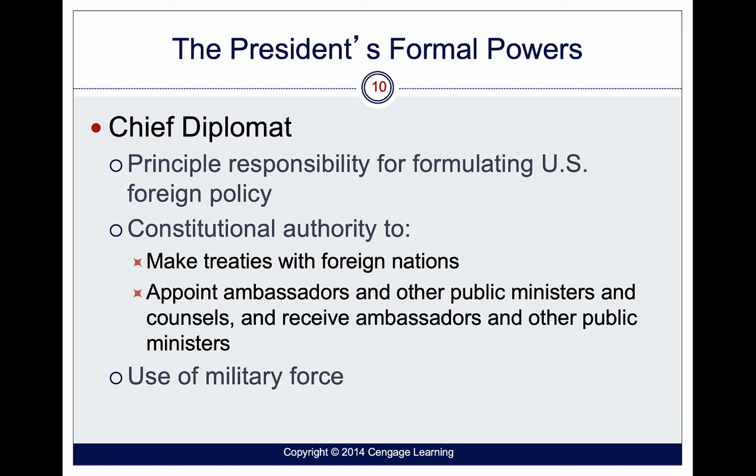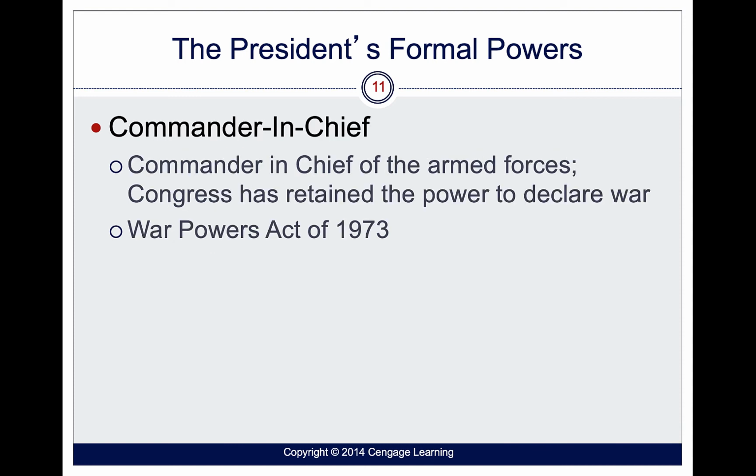The president can also use military force. And for those of you that might have been in the military prior or have family that's in the military, this might look a little bit familiar. The president is commander-in-chief of our armed forces. So they have the power to send people to combat for a certain time, which we'll talk about. But in part of that, Congress has retained the power to declare war. And the last time we declared war was in 1941, right?